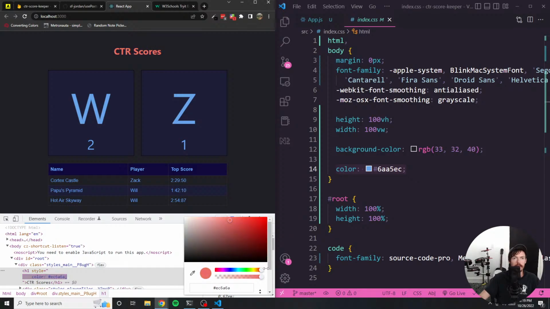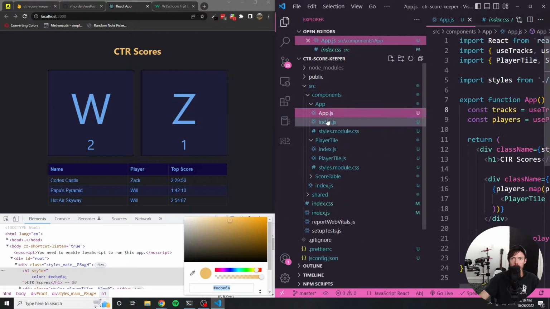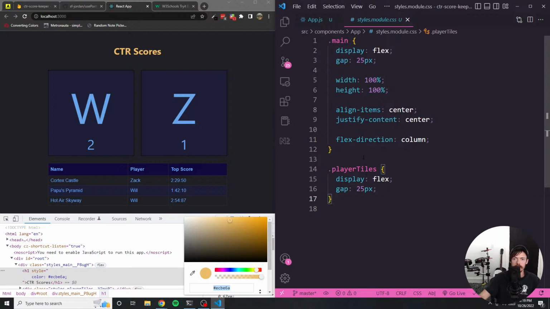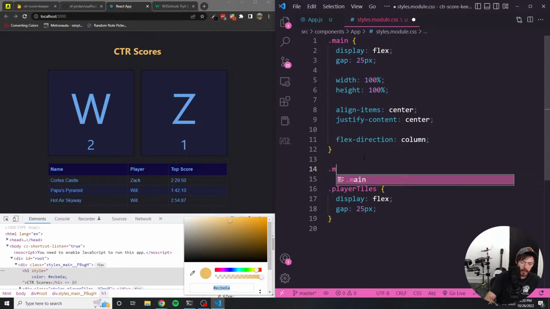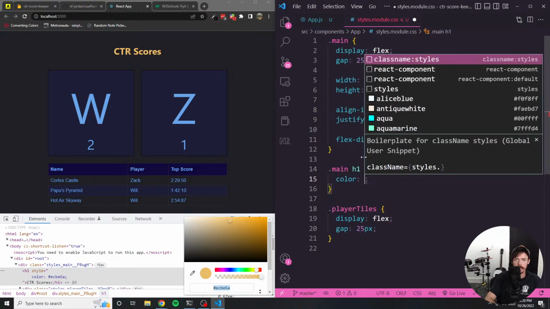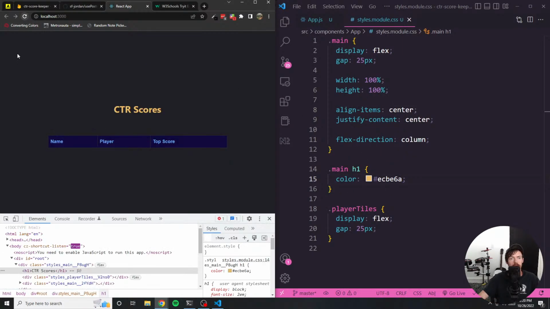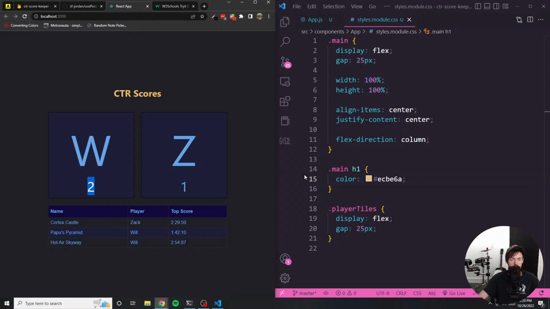So maybe something, as you can tell, I'm definitely not a designer. We'll go with this, and then I'll need to add that color throughout a little bit more just to balance it out, because I think it stands out a little too much. So in here, let's do this. Okay, and then like I said, we're gonna need something that balances out, maybe the score.